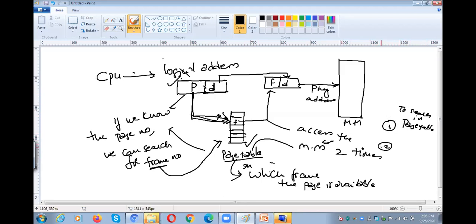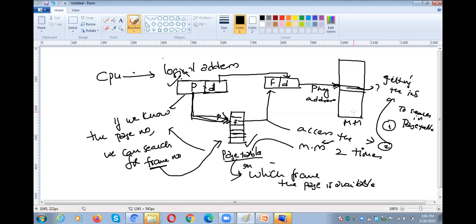The second time, once we know the physical address, in order to execute the instruction available at this location, we access the main memory a second time to get the instruction from memory.